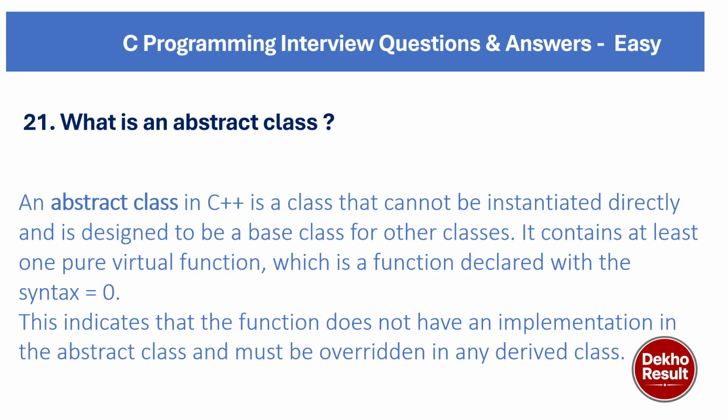It contains at least one pure virtual function, which is a function declared with the syntax = 0. This indicates that the function does not have an implementation in the abstract class and must be overridden in any derived class. So the important point here is we cannot create an object of an abstract class. This is the actual meaning of an abstract class.